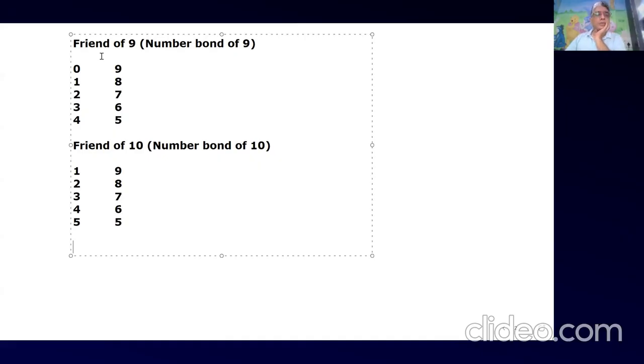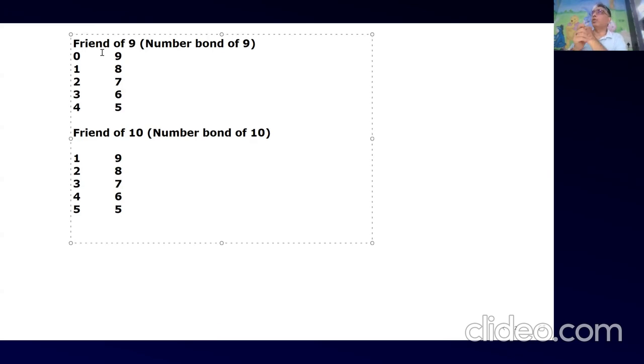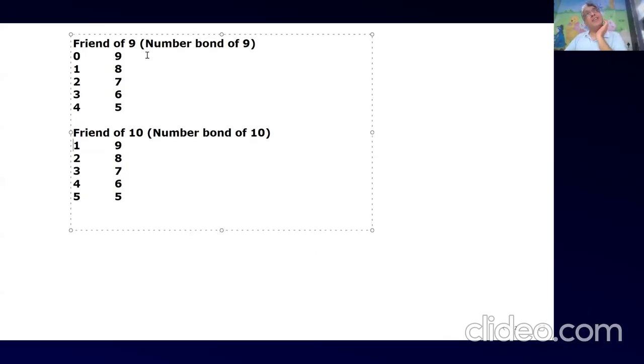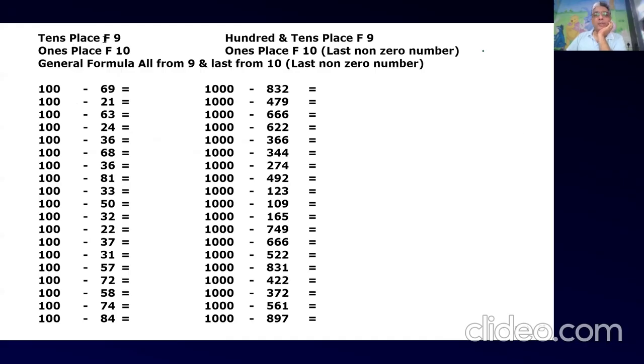Now, this is very easy for everyone. Yes, beta, easy. You can do 4 plus 5 is 9, 3 plus 6 is 9, 2 plus 7 is 9, 0 plus 9 is 9, right? Now what you need to do is use the combination here. What I have written: tens place is friend of 9 and ones place is friend of 10.